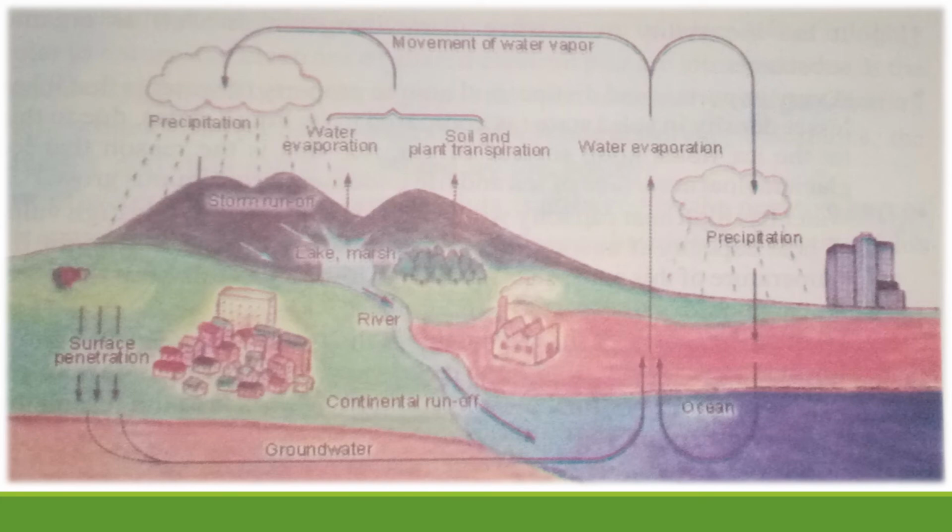And here we have water evaporation, because on the mountains the glaciers are present. Soil and plant transpiration also come in here. When the plants take water from the earth, they transpire it into the air. Water evaporation from the glaciers also goes into the clouds, falls as rain on the earth, and again comes into the ocean. So this is another water cycle you can see.